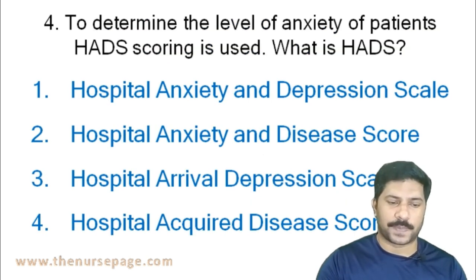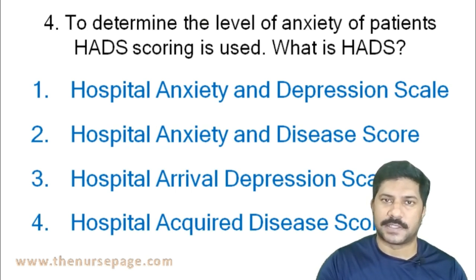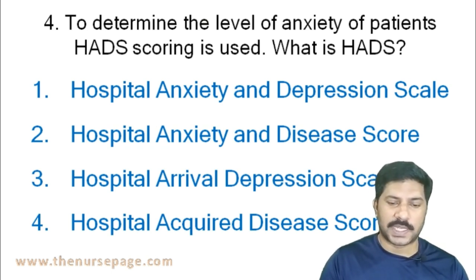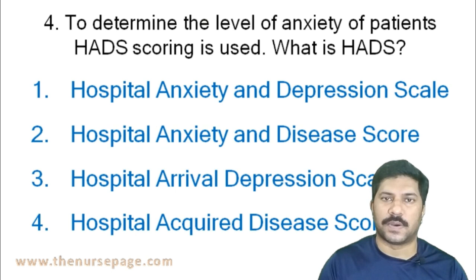Next question. To determine the level of anxiety of patients, HADS scoring is used. What is HADS? Hospital Anxiety and Depression Scale, Hospital Anxiety and Disease Score, Hospital Arrival Depression Scale, Hospital Acquired Disease Score.